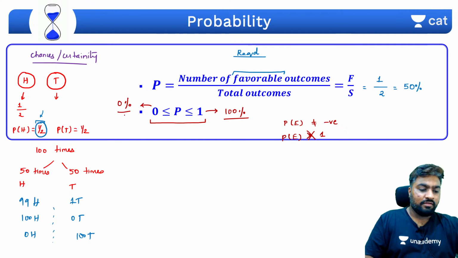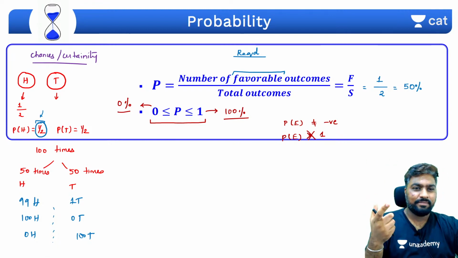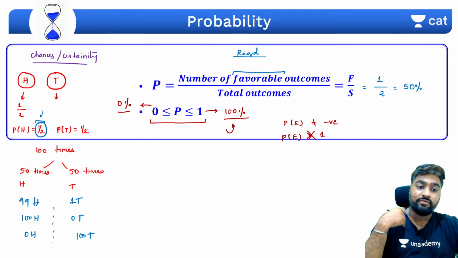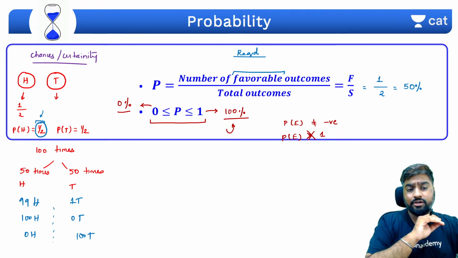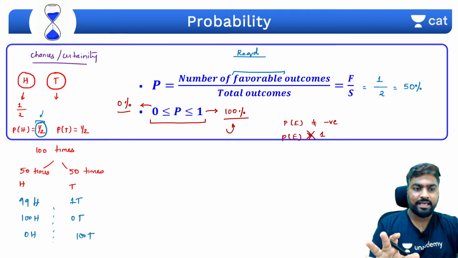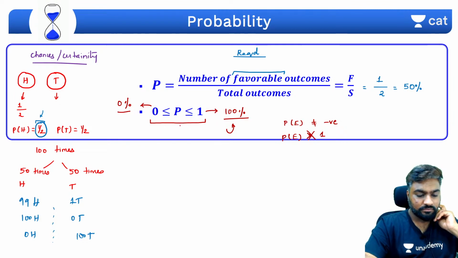So when people say I am 200% sure this will happen, it actually makes no sense, right? 200% sure doesn't logically make sense at all. 100% itself means that this will definitely happen, so you don't have to oversell it. So during any calculation, if you make a mistake, and you get the probability of a particular event as negative or more than 1, then you need to know that it is wrong. Okay.